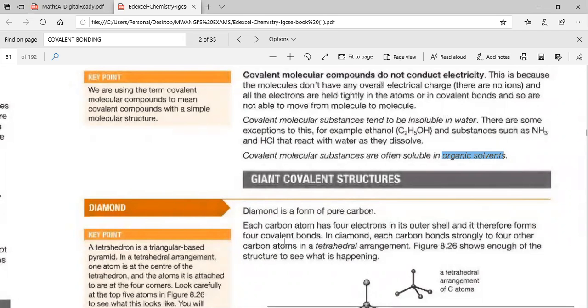In diamond, each carbon atom is strongly attracted to 4 other carbon atoms in a tetrahedral arrangement. You can see it in this figure.